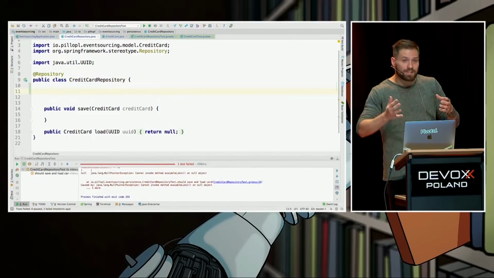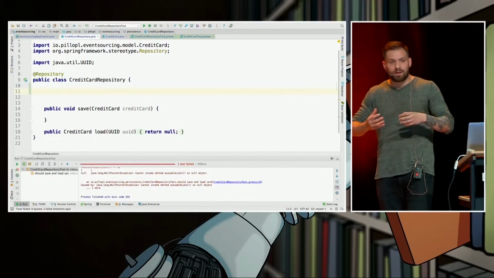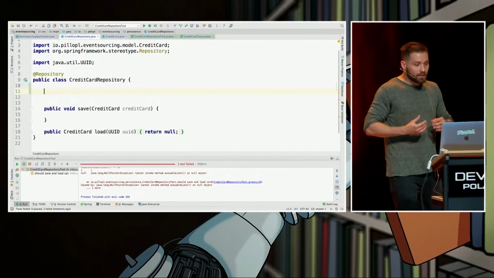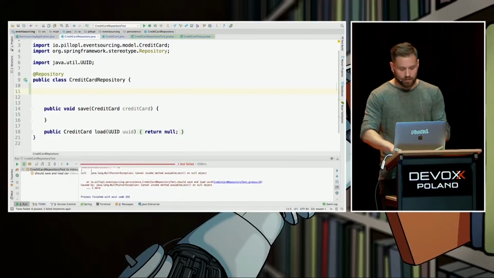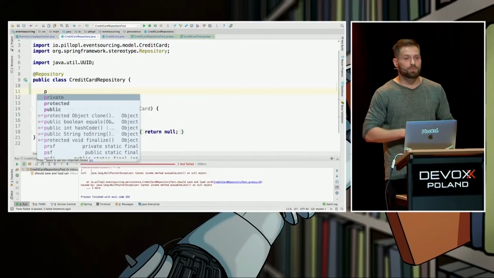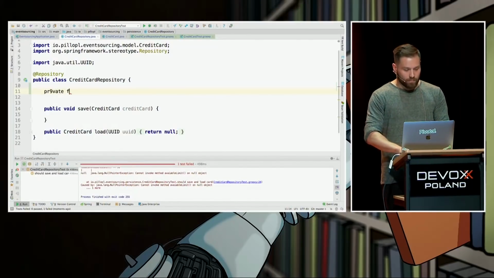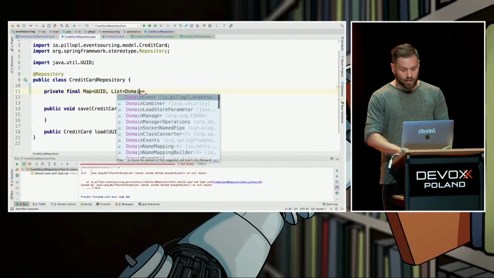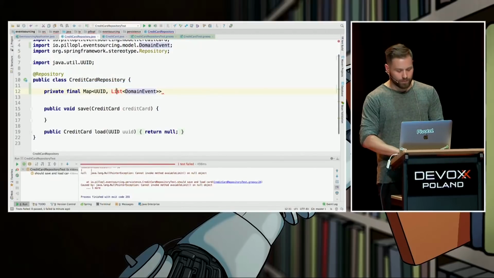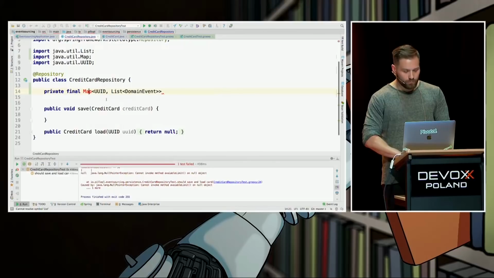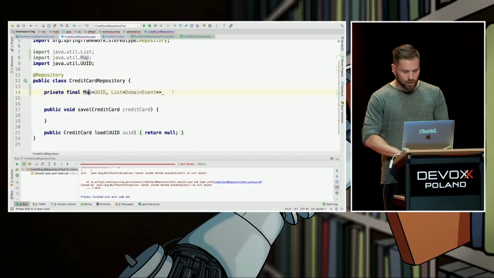So, as we already said, each of the credit cards gets its own stream of events. That means that an almost production-ready structure to store those events, a hash map, will be good, I think. Private final map of ID of card to list of DomainEvent. DomainEvent is just a marker interface that is backing all of the domain events. Let's name it eventStreams.